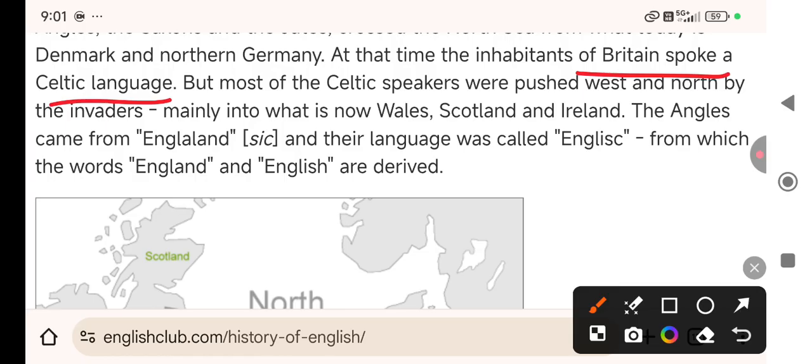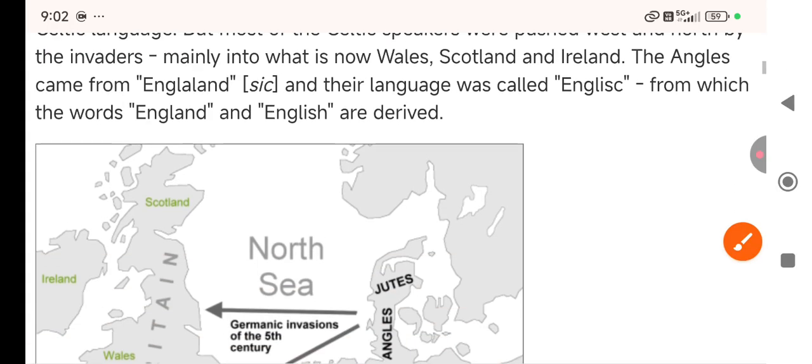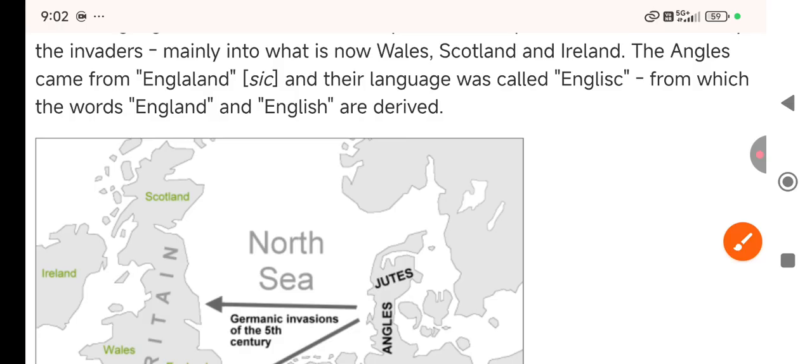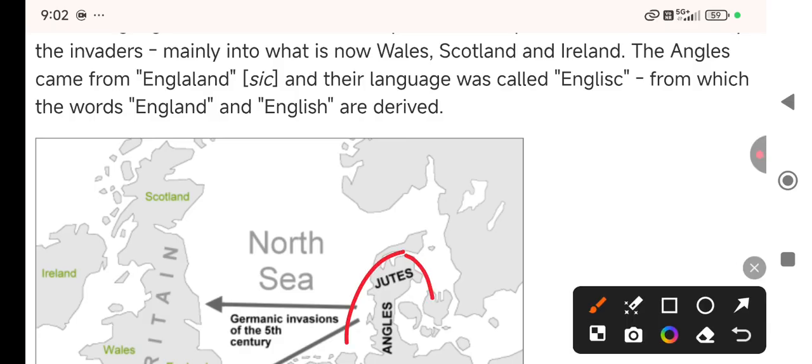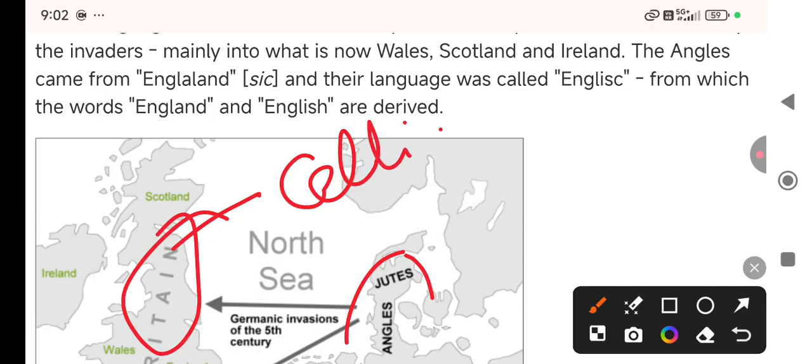So they were pushed away west and north by the invaders. So what happened? Then all three came, and at that time the people of Britain used to speak Celtic. This was the language, right?